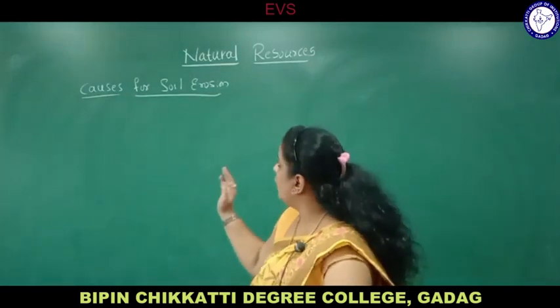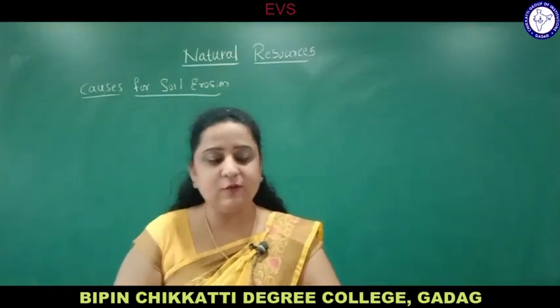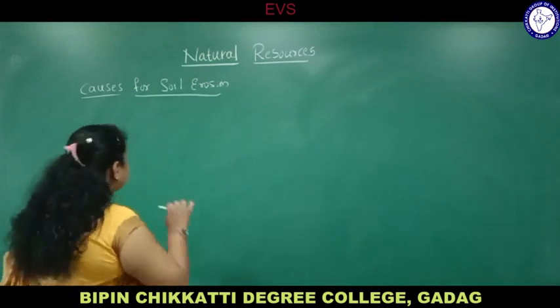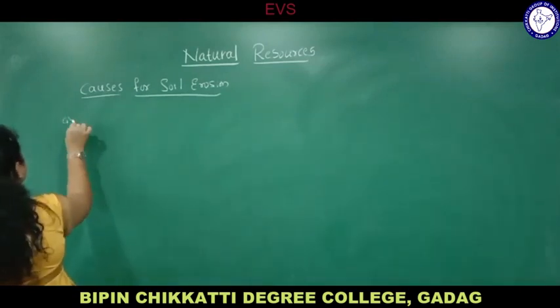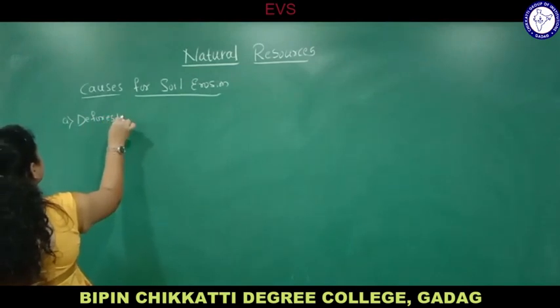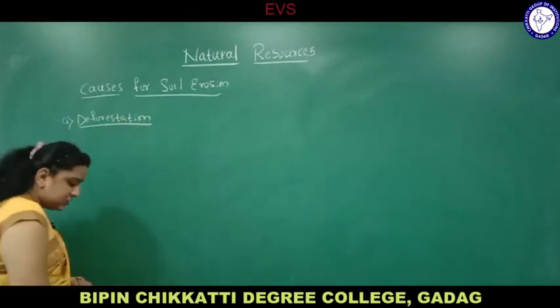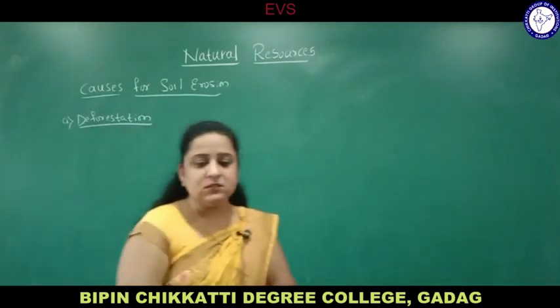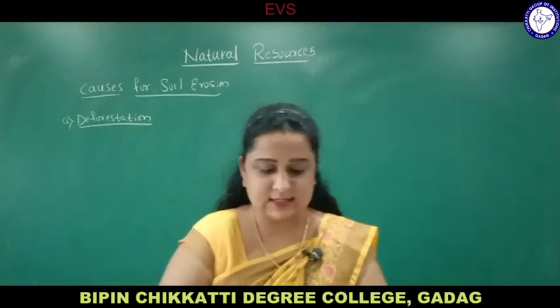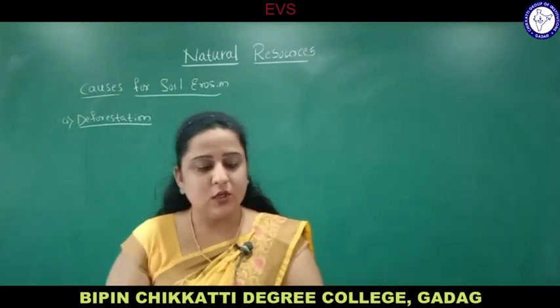Now, what are the causes of soil erosion? Number one is deforestation. Deforestation is the cutting down of trees, driven by the growth of population and the need to meet human demands.